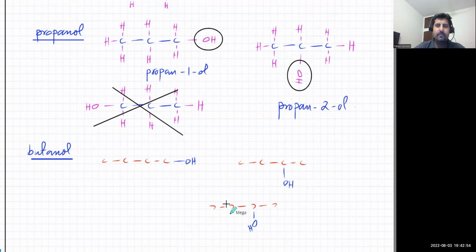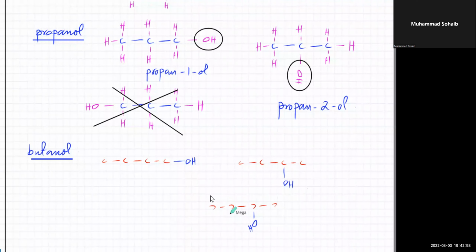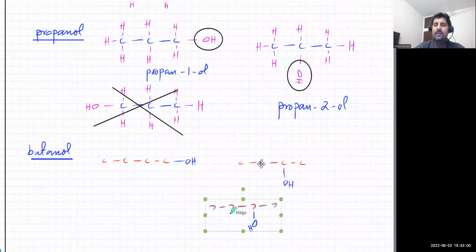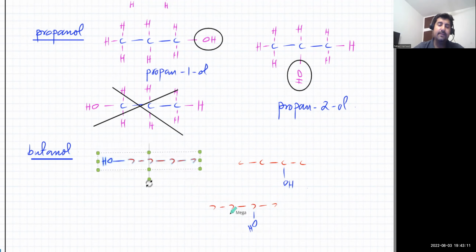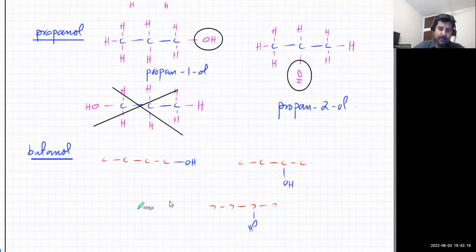So is it clear, Shoaib? Yes, sir. So attaching it on the second one, it doesn't make any difference, right? Attaching it to the first one will also not be different. It's going to be the same one. You just flip it around and that's on the first one from the left. So basically you just have two versions. There's just two different versions. This one is not different. That's exactly the same. So anyways, I'm going to add in the hydrogens.